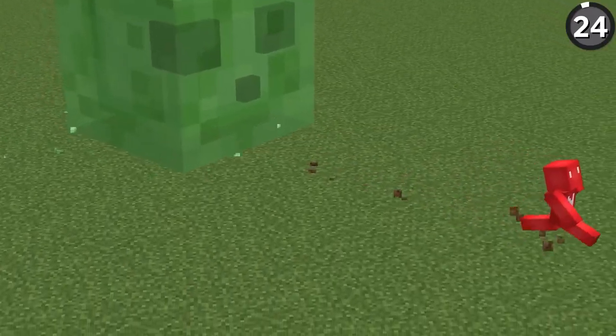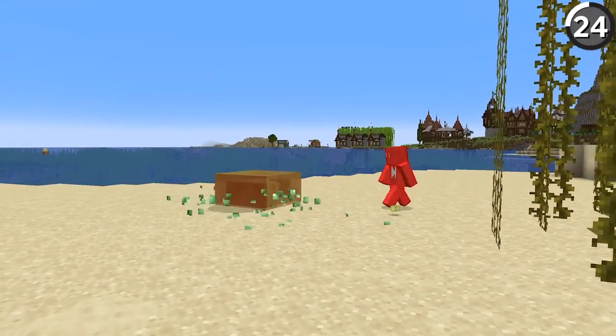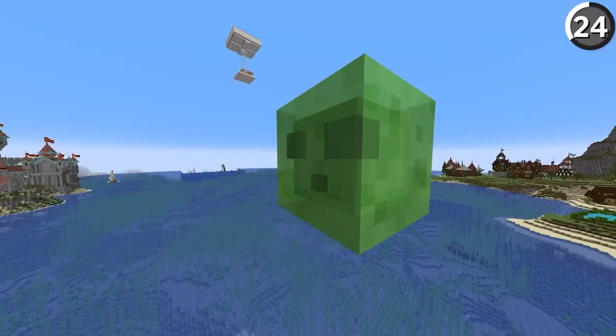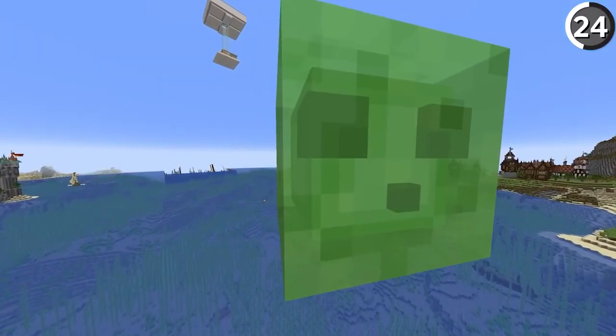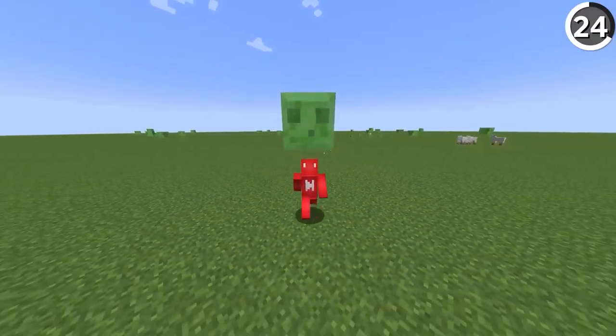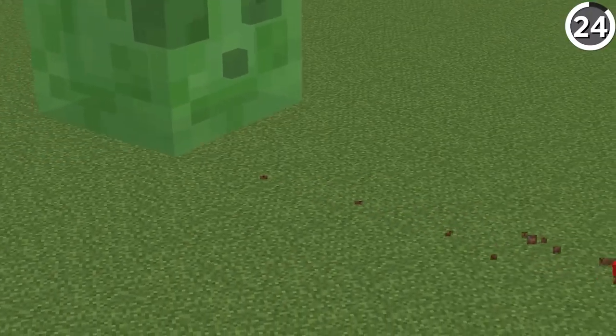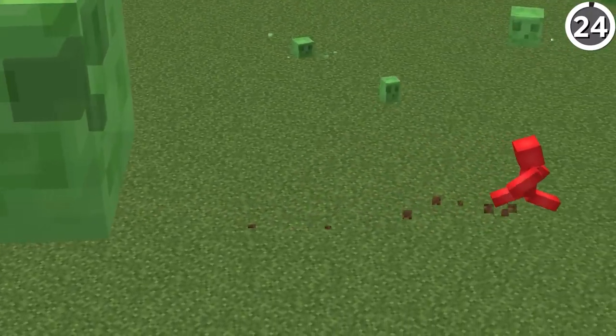Slimes can become much bigger than you think, and while the biggest that we'll naturally see spawning is a size 3 slime, those are already pretty deadly, but with commands, we can make that size up to 126. Though once you get up to size 8, the slimes are already big enough that it's impossible to outrun one on flat ground. So make sure to thank your slime overlords so that they'll be merciful, lest one day they take over the world with the axolotls.